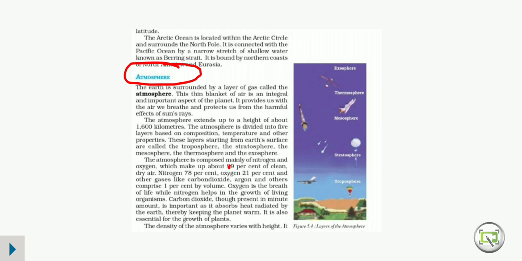Here we are going to start with atmosphere. You should know that Earth is surrounded by a layer of gas known as atmosphere. There are several types of gases that surround the Earth and form the atmosphere, like oxygen, nitrogen, hydrogen, so many gases. Along with these gases, there are also dust particles and water vapors.